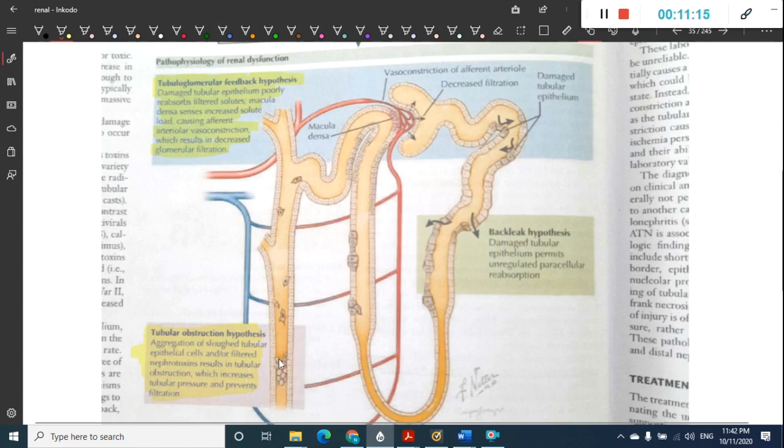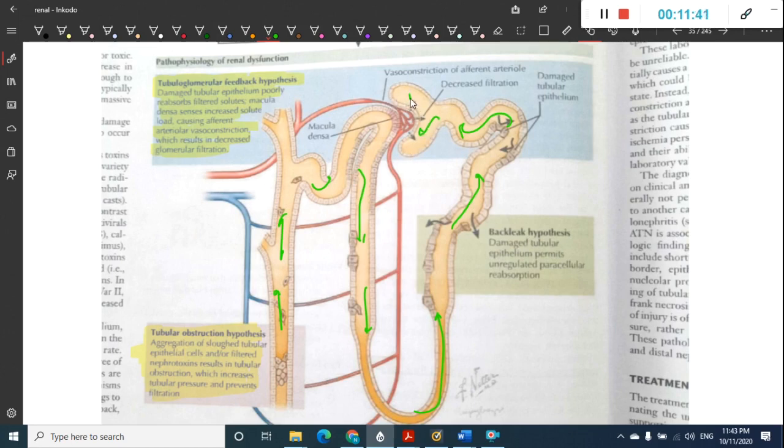Whenever there is obstruction in the tubule, this leads to back pressure. Okay, this back pressure, first this is in the collecting duct, right? This back pressure will go to the distal convoluted tubule. From that the back pressure will go to the loop of Henle. From that the back pressure flows into the proximal convoluted tubule. Then back pressure goes into the Bowman's capsule.